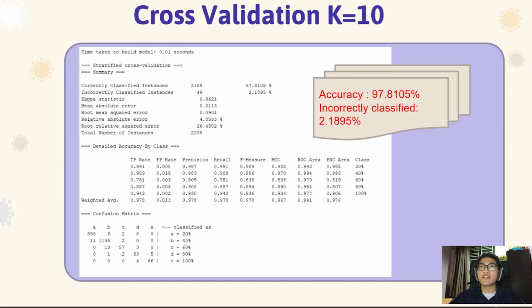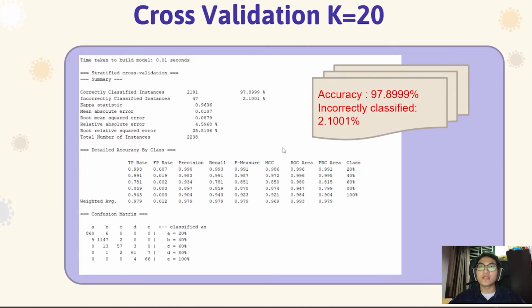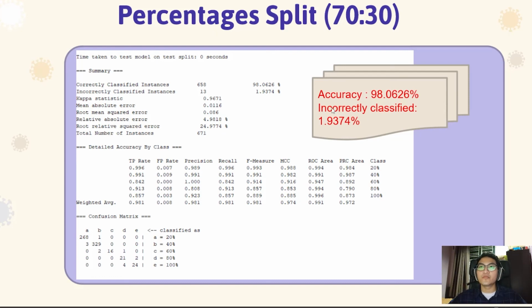This is the cross-validation K10 of the reduced data. We can see here the accuracy is 95.8105% and the incorrectly classified is 2.1895%. For the cross-validation K20, the accuracy is 97.88999% and the incorrectly classified is 2.1001%. For the percentage split 70-30, the accuracy is 98.0626% and the incorrectly classified is 1.9374%.